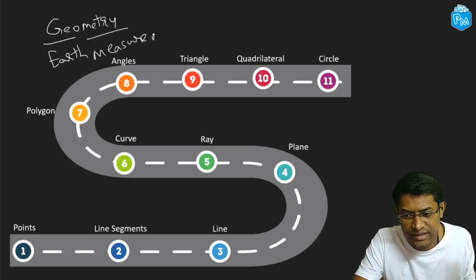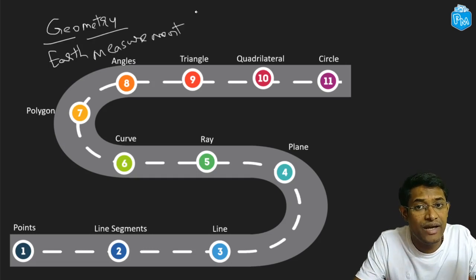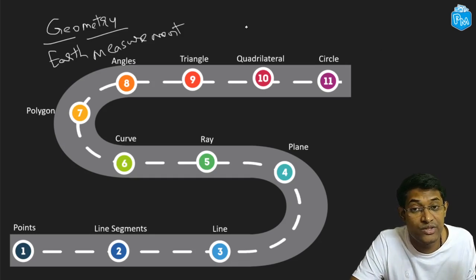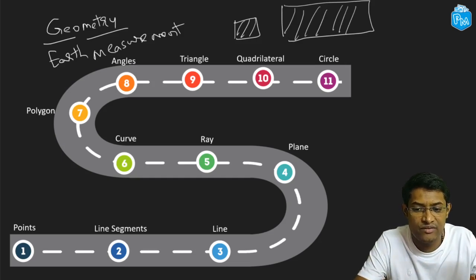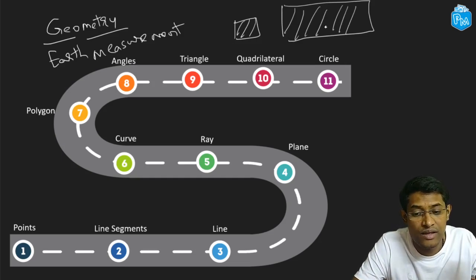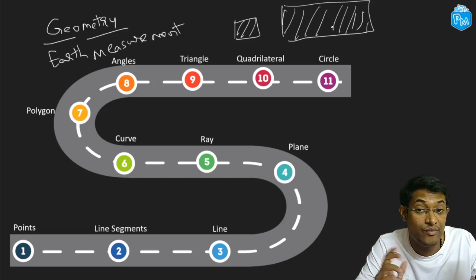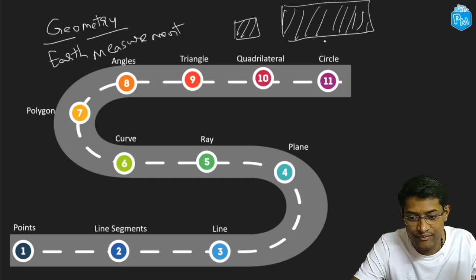Now, geometry developed over the centuries when people had various needs, like they had to build buildings, palaces, temples, and sometimes situations where a king has to determine how much tax to charge from a person who has this much land, and somebody else has this much land. How does he determine how much tax has to be charged from him and how much tax has to be charged from this person who has much more land? So these types of real life situations demanded the development of geometry, and we will be going deeper and deeper into this subject as we go on.